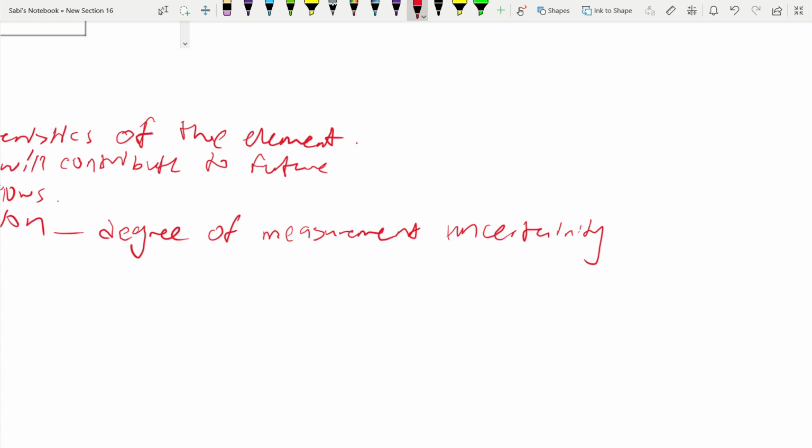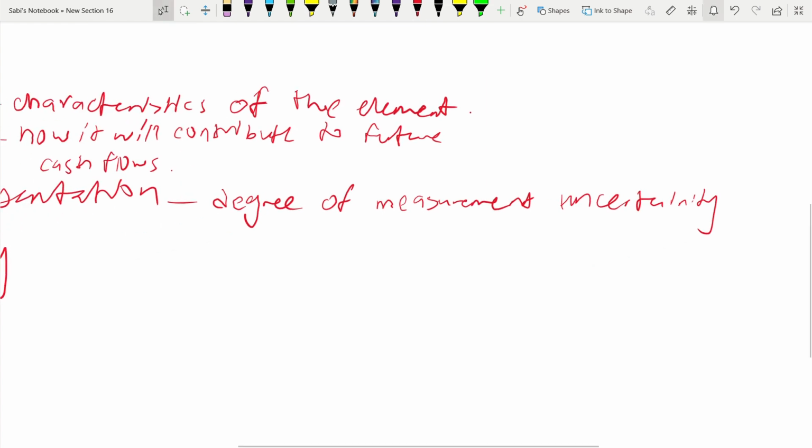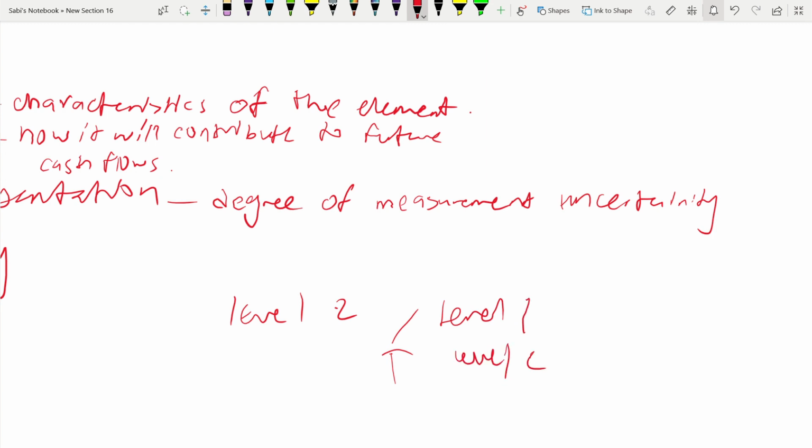Let's say for most buildings, you can determine fair value using level 2. IFRS 13 we are talking about. There are 3 levels in measuring fair value. We have not yet touched IFRS 13, but let me briefly tell you that there are 3 levels in measuring fair value: level 1, level 2, and level 3. Level 1 is the most preferred method, the safest and most preferred method. Why? Because it is for identical products. Prices are easily available and there's a huge active market for it.